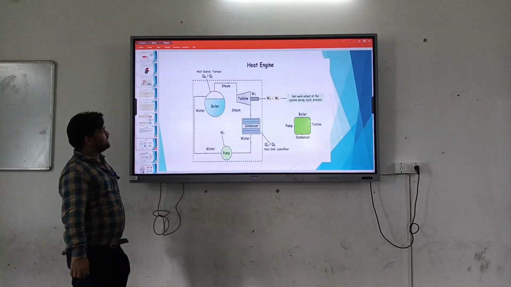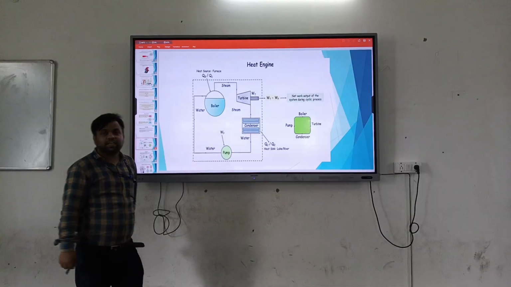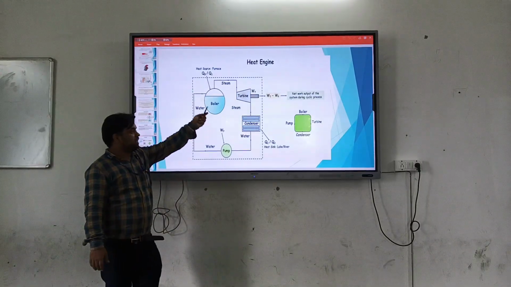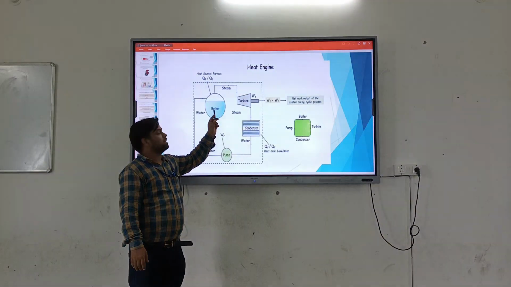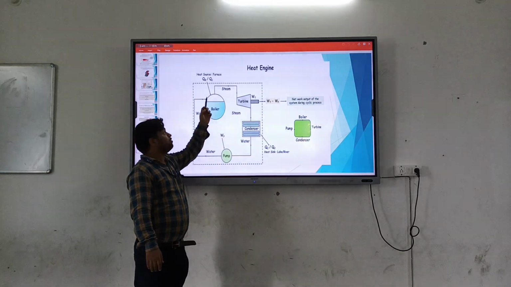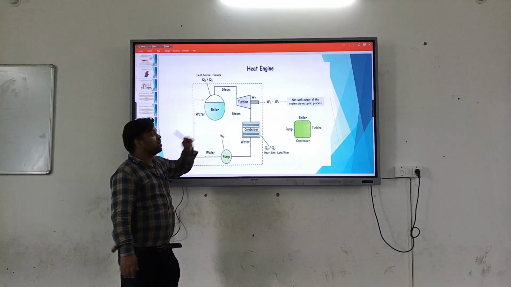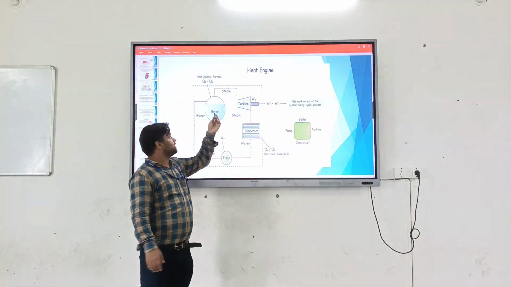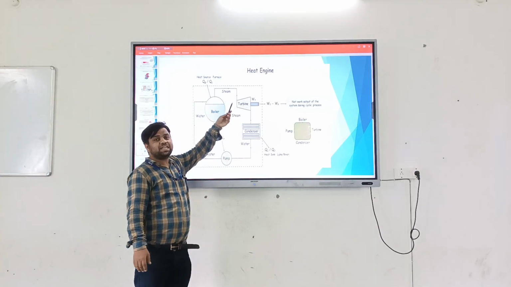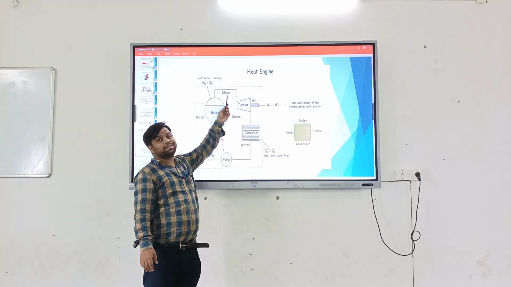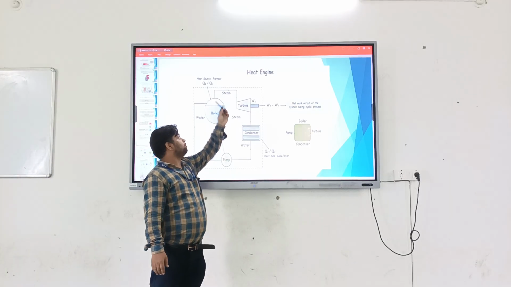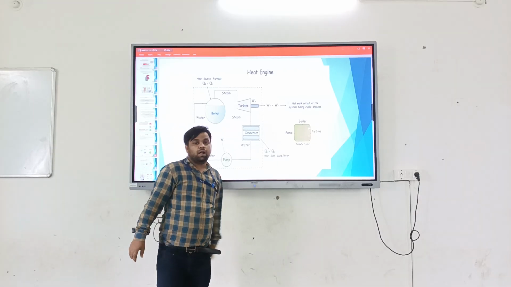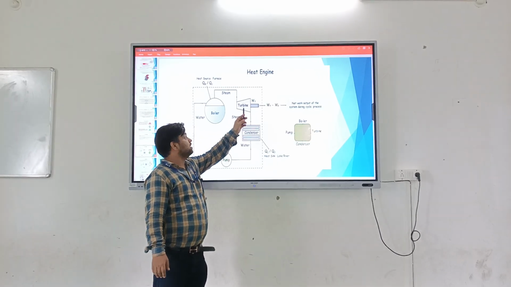Now, here you can see the heat engine. A heat engine takes heat from a source, called the furnace, to boil the water in a power plant. We can see the real example: heat is taken from the furnace to boil the water and convert it into steam. That means increasing the temperature of the water so that it converts into steam. So the steam will be at high temperature, from normal water. So the boiling process occurs.